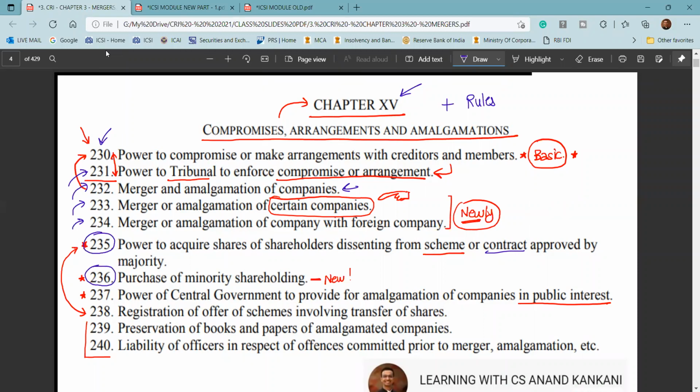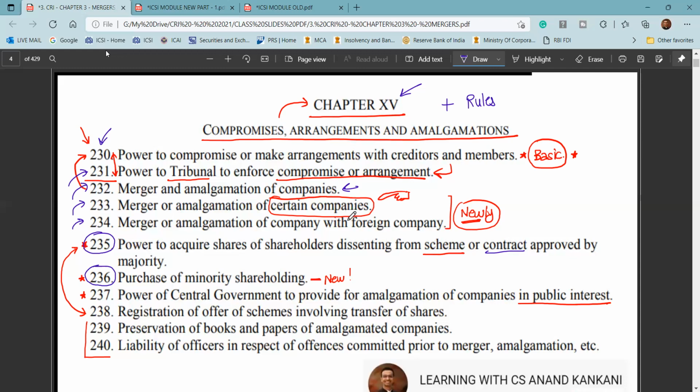You have to give the open offer. Section 237 is also there, the power of the central government to provide for amalgamation in the public interest, and then registration. Section 238 is read with section 235, and 239 to 240 is the miscellaneous part. So we'll have all these things covered in this particular session, primarily from section 230 to section 238 along with